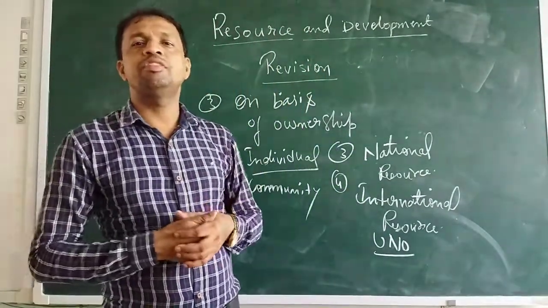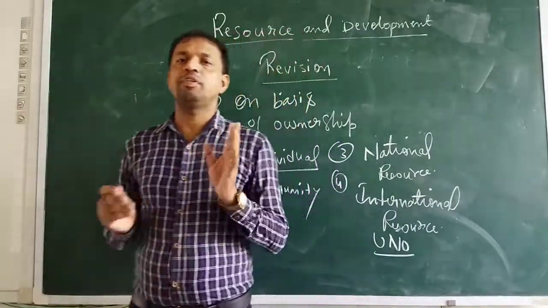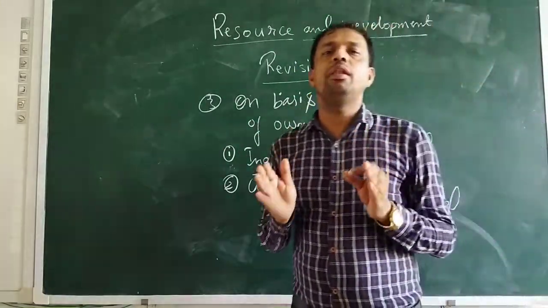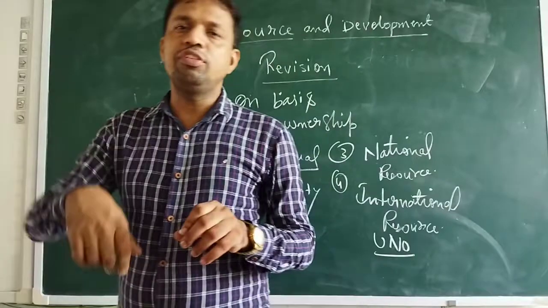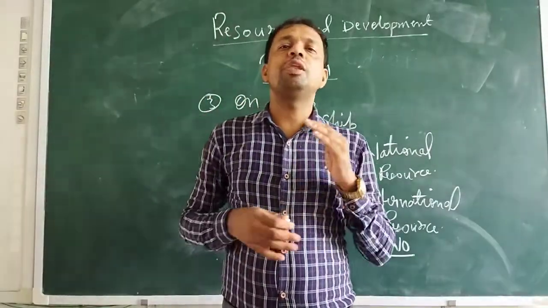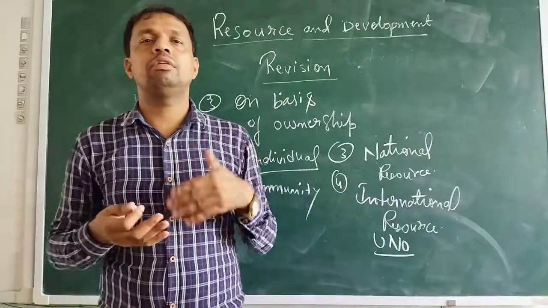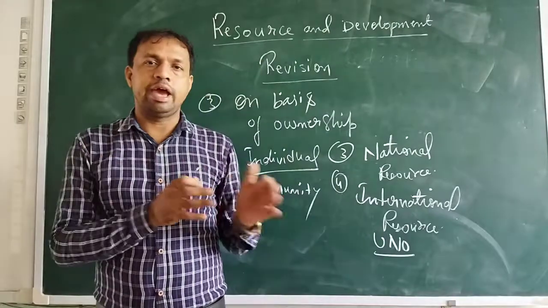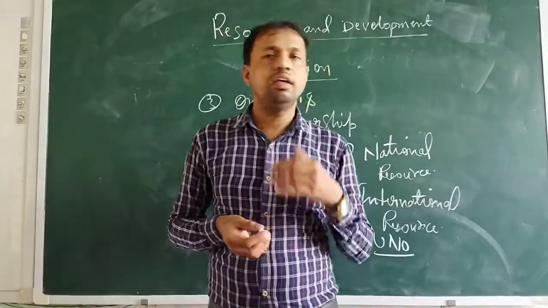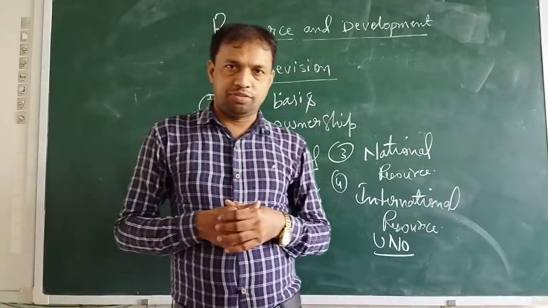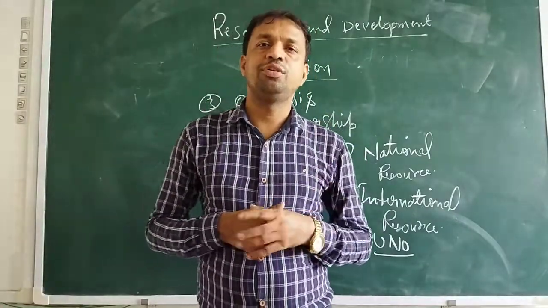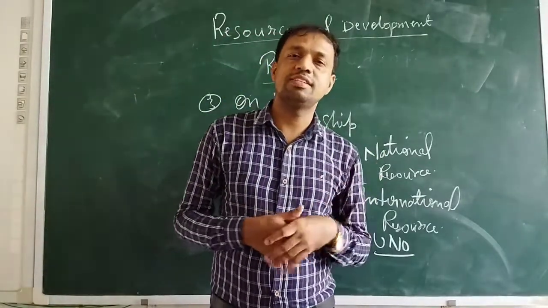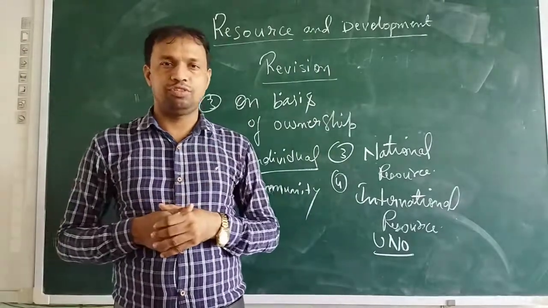Next, on the basis of exhaustibility, the resources are classified into two groups, that is, renewable and non-renewable resources. Now, what is a renewable resource? The resources which can be renewed, which can be reused after a certain period of time, certain months or a certain gap. Such resources are termed renewable resources. Examples: water, sunlight, wind, solar energy, plants, animals. These all come under renewable resources.